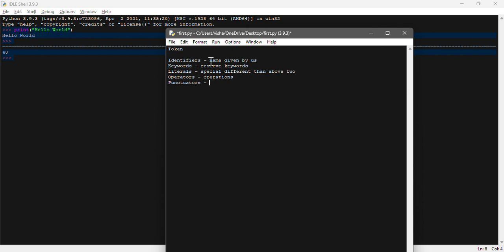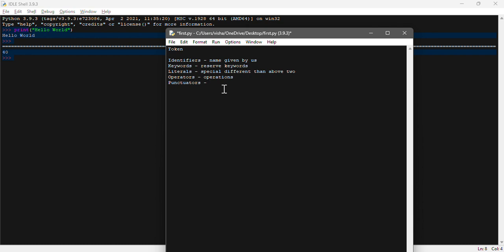Now we need to understand certain rules for using these identifiers. We cannot use reserved keywords. As per the token rules, there shouldn't be any white space.